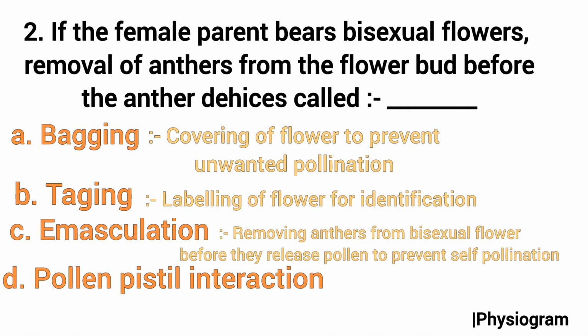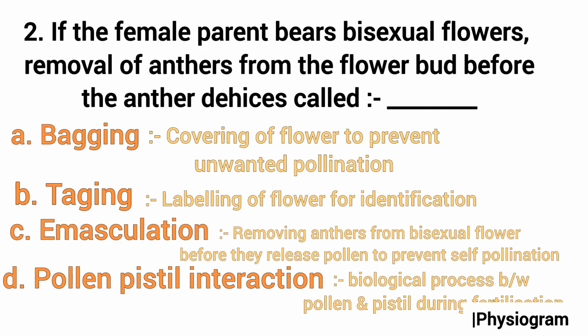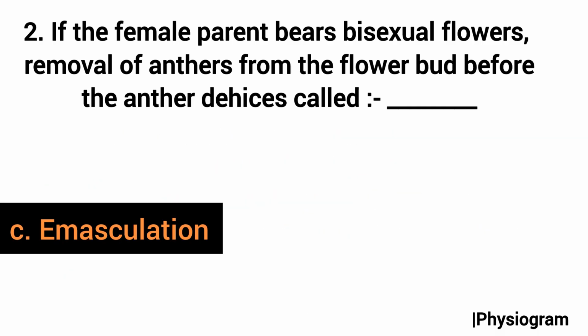Emasculation is the process of removing the anthers, that is the male part, from the bisexual flower before they release the pollen, to prevent self-pollination. Last is option D, pollen pistil interaction, which refers to the biological process between the pollen and pistil during fertilization. So according to the question, the correct answer will be C, that is emasculation.